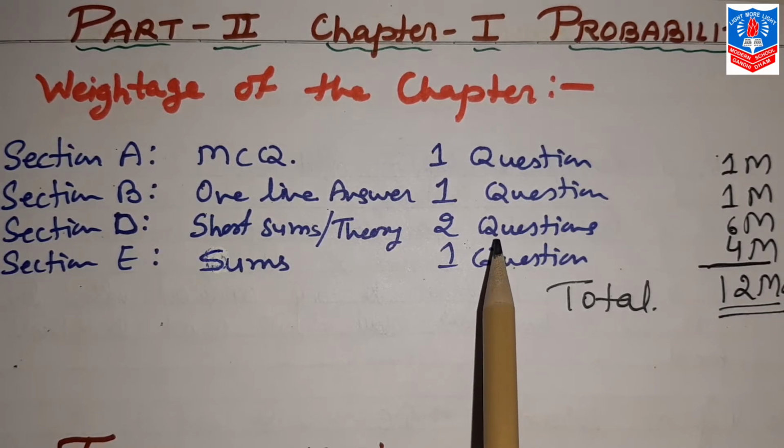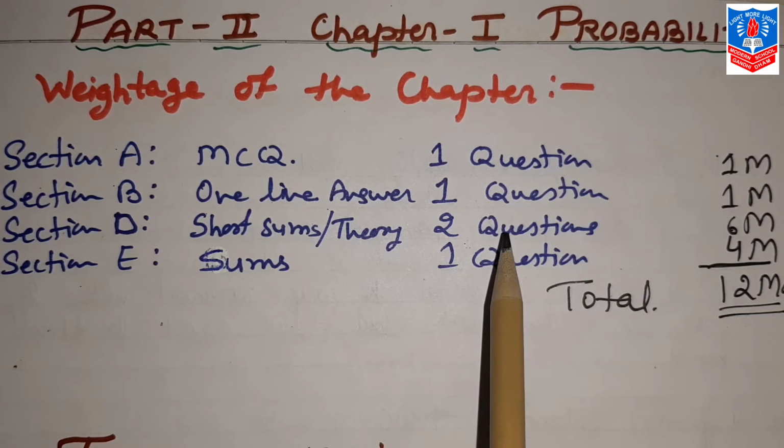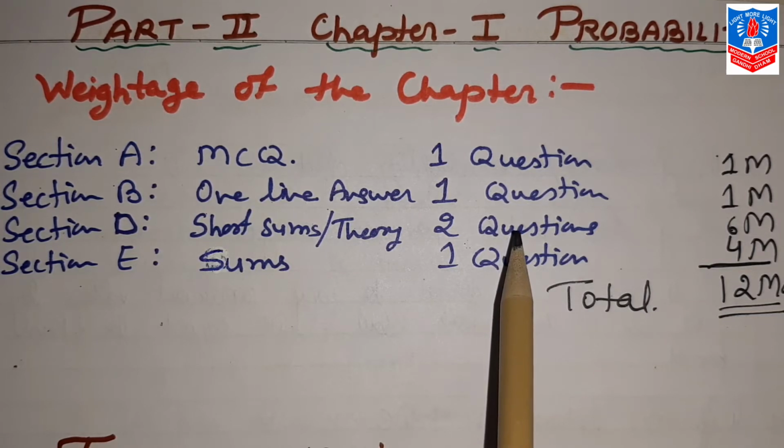Now, before we start the theory part, one thing more which I would like to share with you about this chapter. Normally, whenever the probability topic comes, we feel that it's very difficult. Of course, it's not difficult.